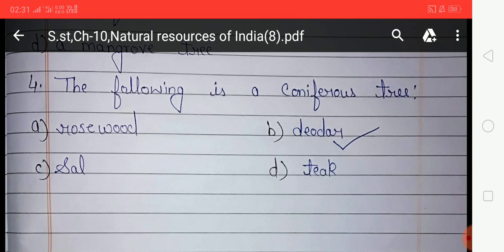That's all. And you have to do this exercise in your CW copy. This is your today's homework.